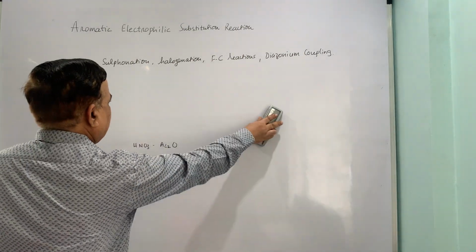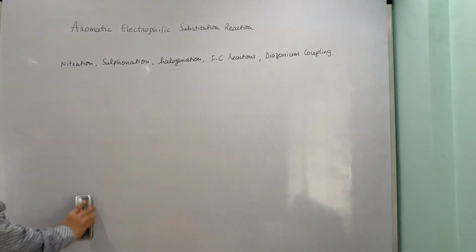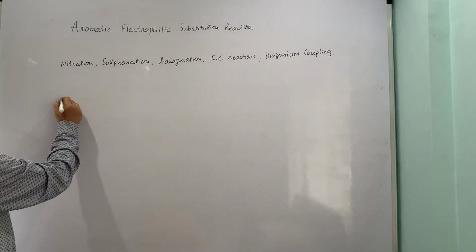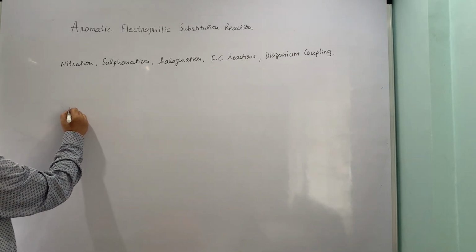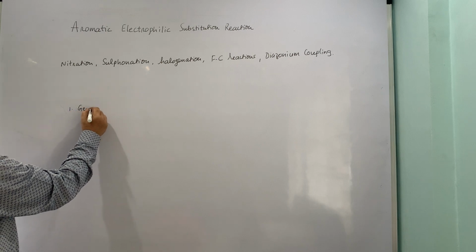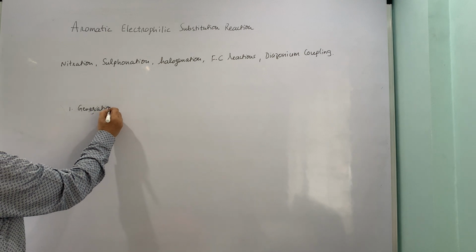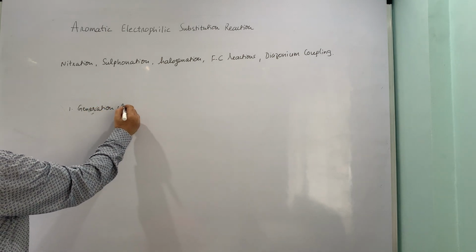The reaction mechanism can be broadly divided into 3 steps. For the nitration reaction we are talking about, the first is generation of the electrophile, generation of the nitronium ion, let us say.